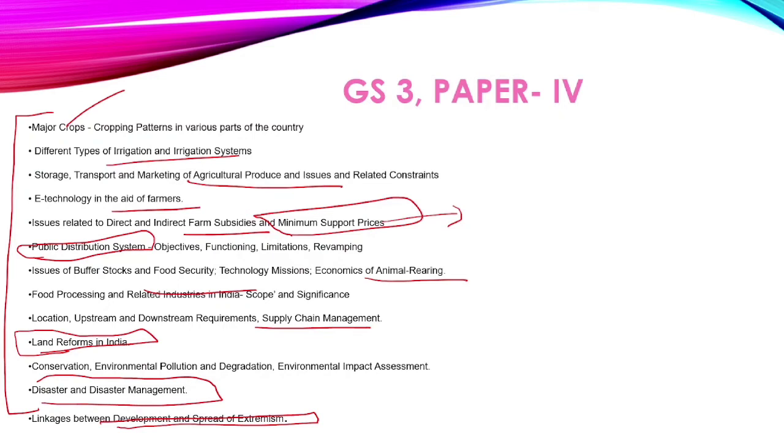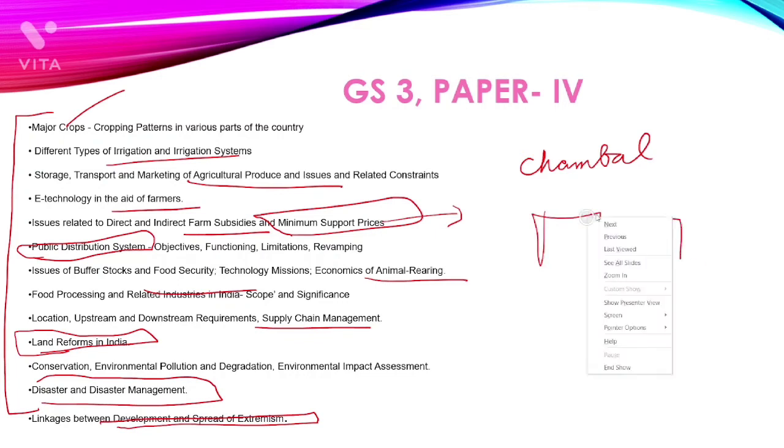If we are enriching our answers with geography, suppose we say that due to the Chota Nagpur Plateau, this kind of plateau, this kind of extremism is also happening. See, in the Chambal area, there is this famous area in Madhya Pradesh. Chambal used to have plateaus like this made of alluvial soil. In this, dacoits were very famous. Chambal dacoits were very famous.